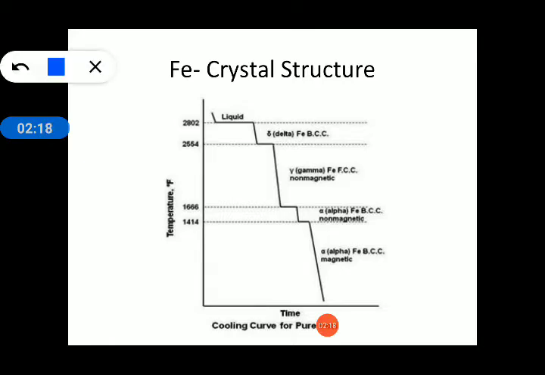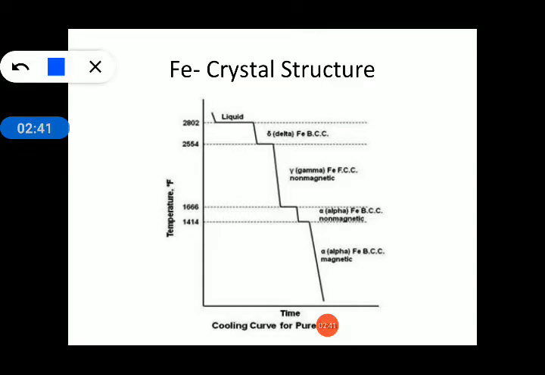Now, see in this diagram, this is the iron crystal structure diagram. Once you heat the iron, at room temperature it is alpha iron, in BCC structure at lower temperature.